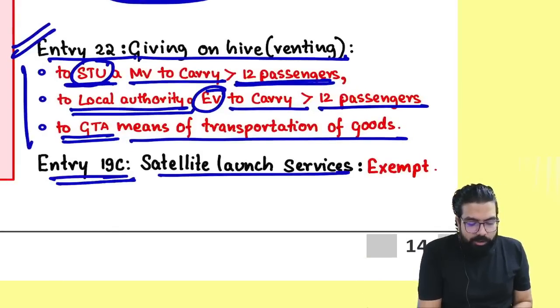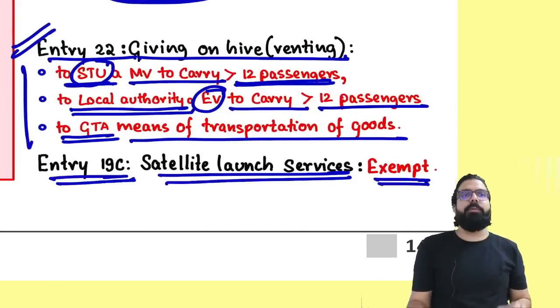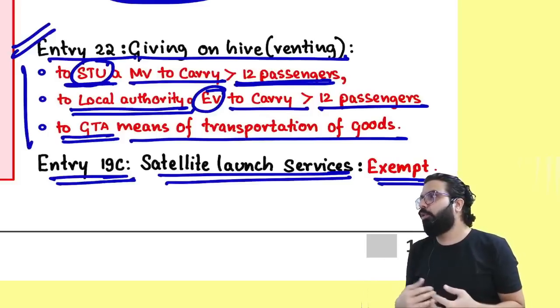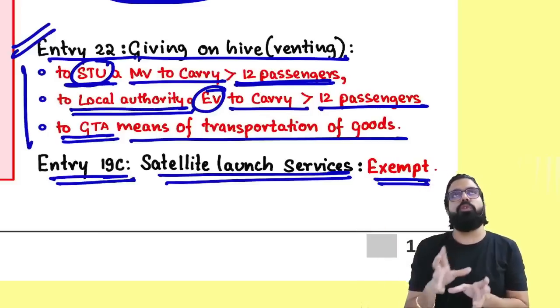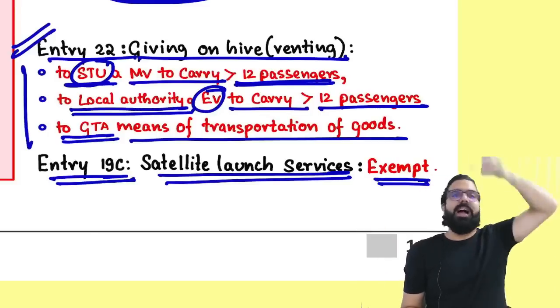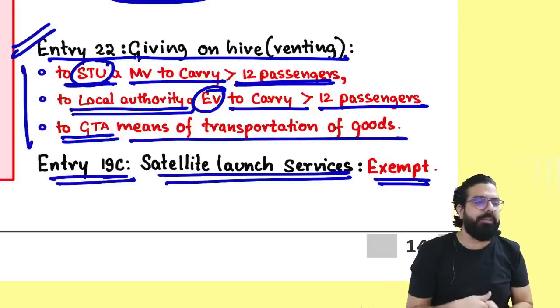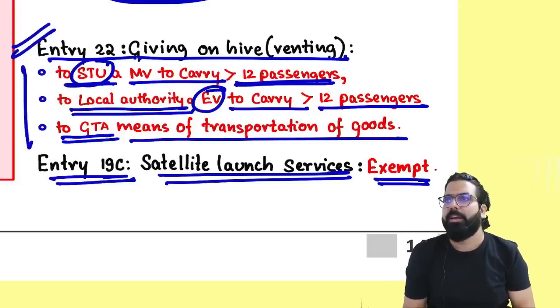Sir, satellite launch services are always exempted. I am Indian Space Research Organization. You gave me a satellite. You told, please send the satellite to the space. I send the satellite to the space. Whatever charges I am taking from you, I will not charge any GST.